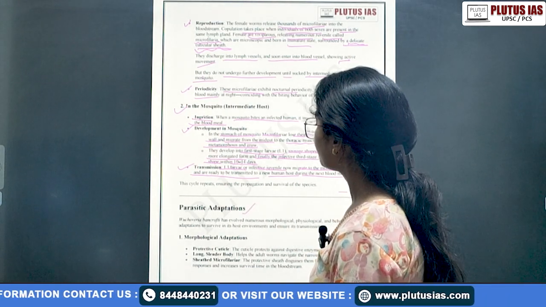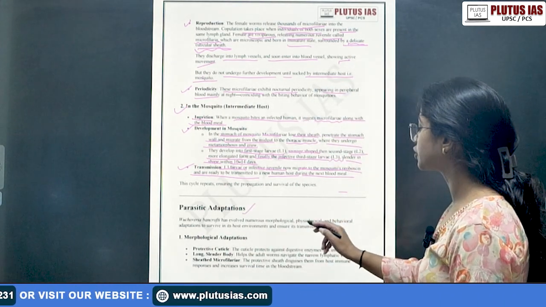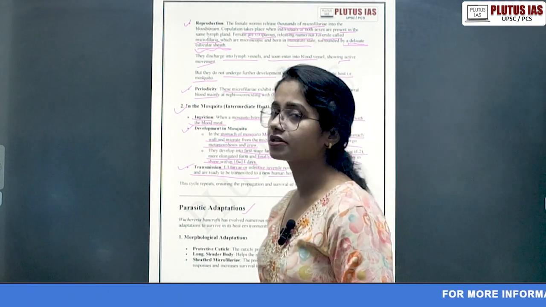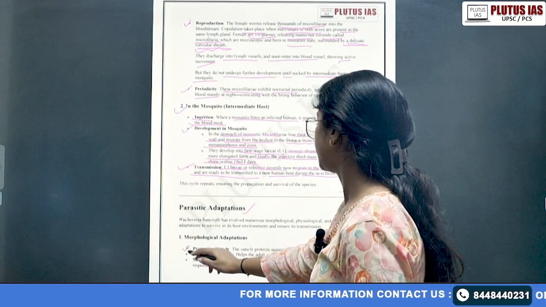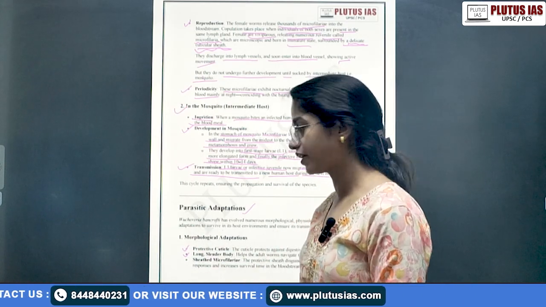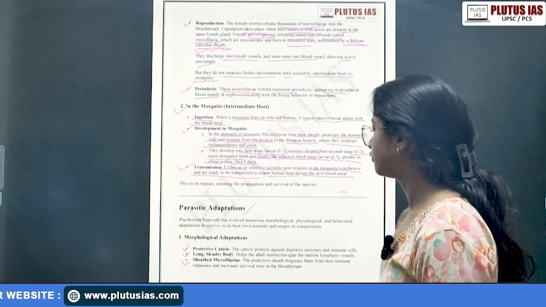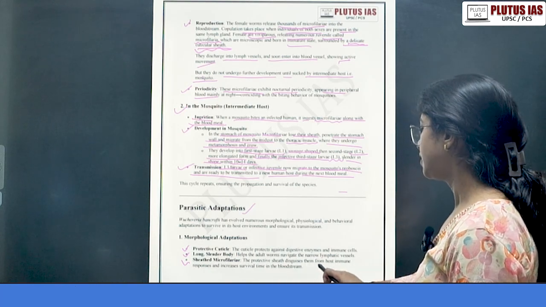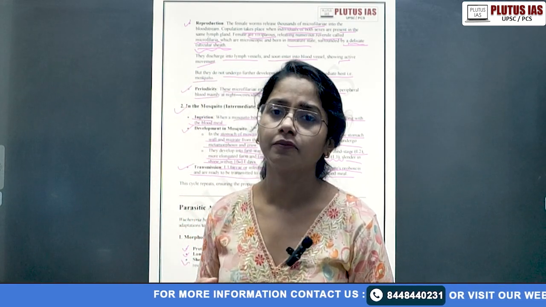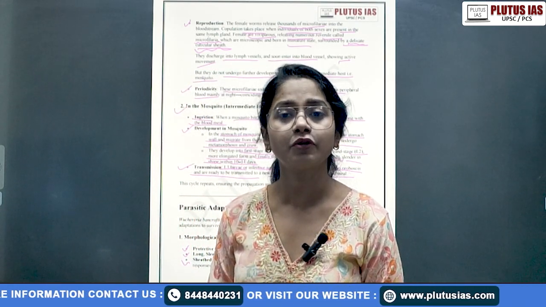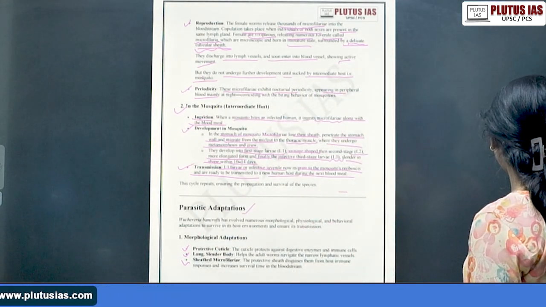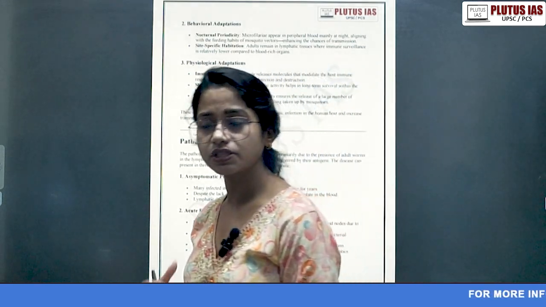What are the parasitic adaptations? Brugia malayi has evolved numerous morphological, physiological, and behavioral adaptations to survive in its host environment and ensure its transmission. First, of course, the protective cuticular sheath. The second is a long, slender body, so that it can easily flow with the blood flow or the lymphatic flow. Then, sheathed microfilariae: the protective sheath disguises them from the host immune responses. Why do they need this? Because one very common thing present in the blood is immunoglobulin, your defensive system is present in the blood. So of course they will act on the filaria or parasites to neutralize them.